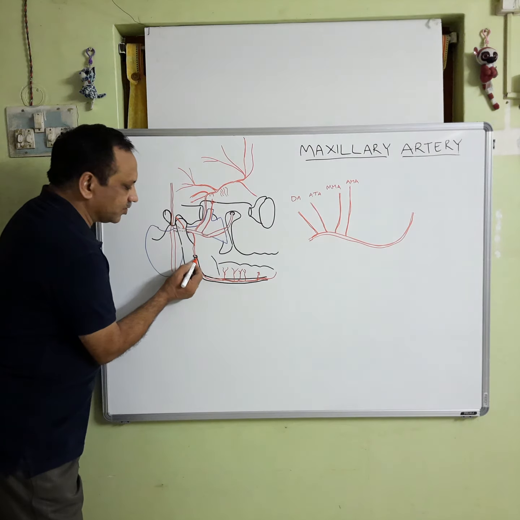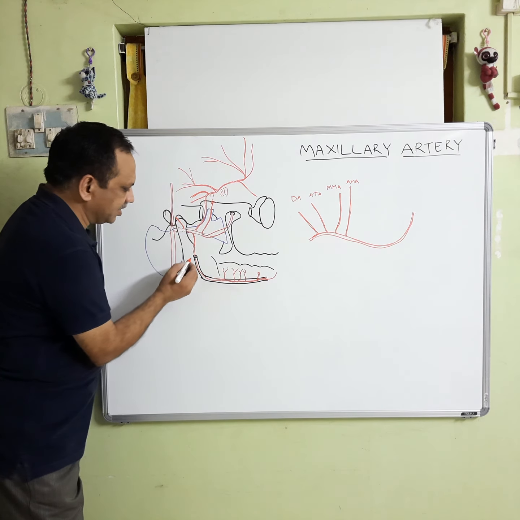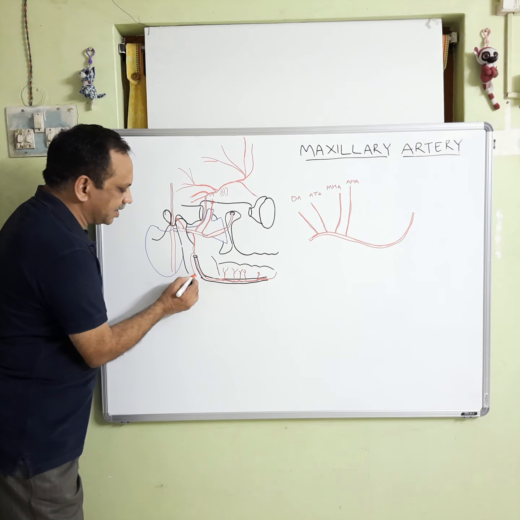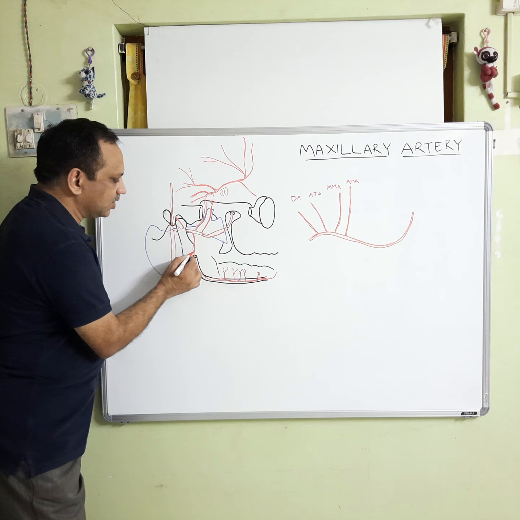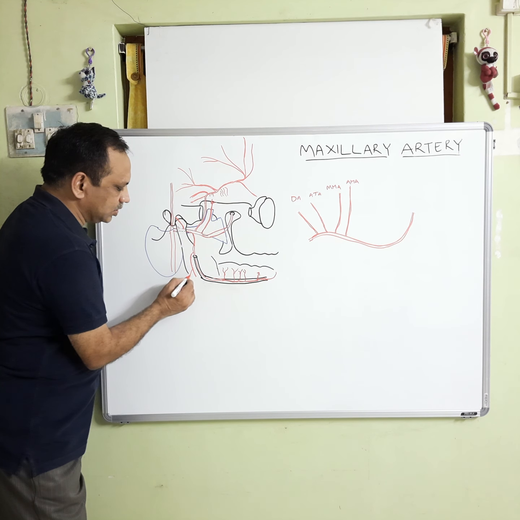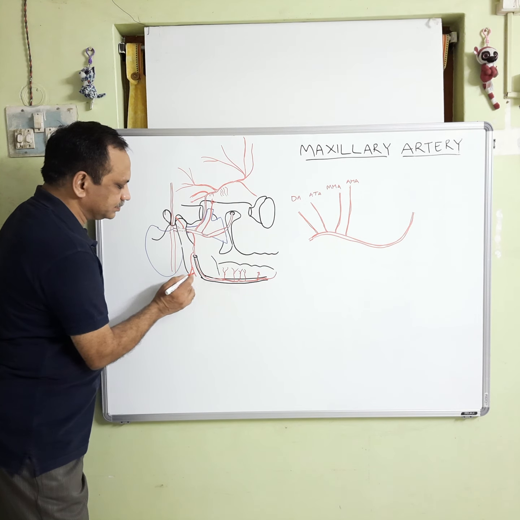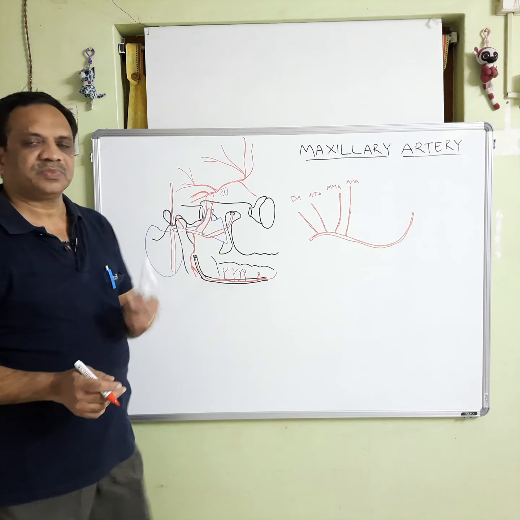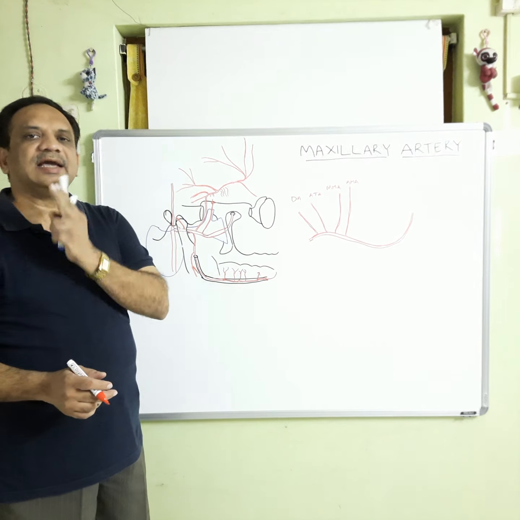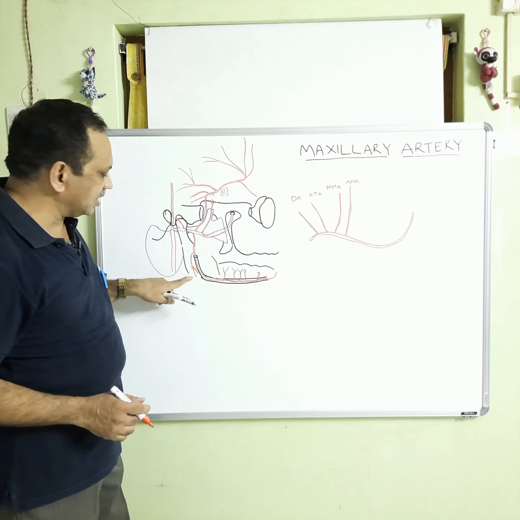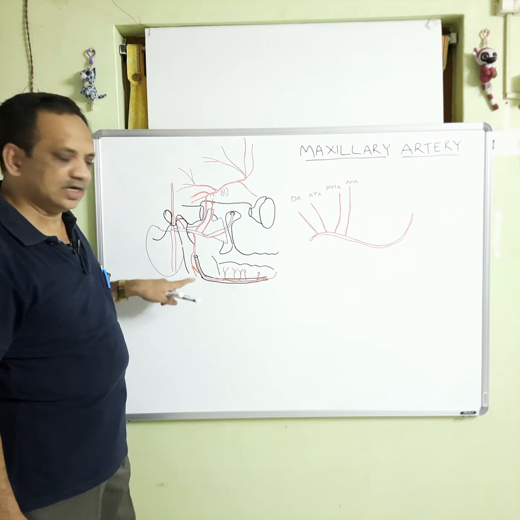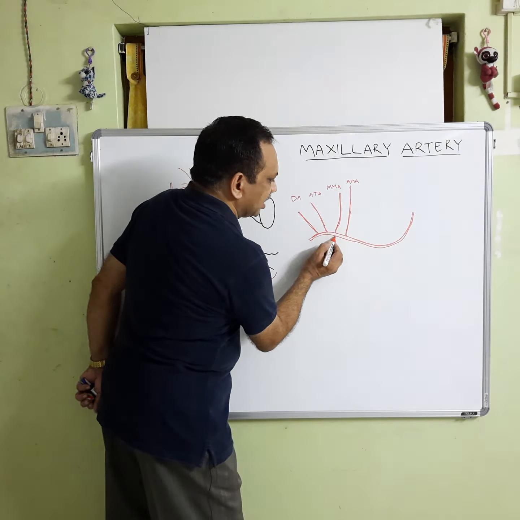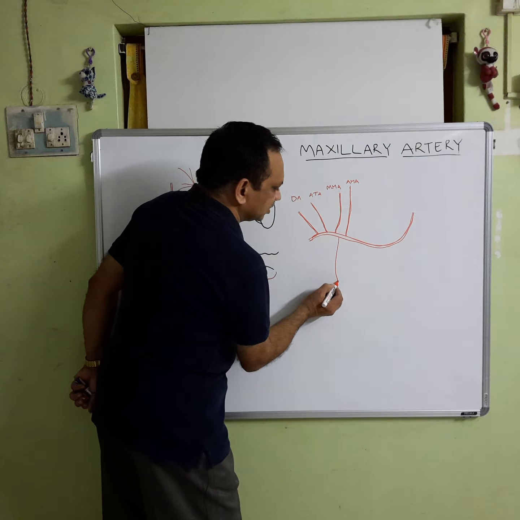Before entering into this foramen, the mandibular foramen, it gives a branch which pierces the sphenomandibular ligament to supply the mylohyoid muscle, and also a few lingual branches which supply the mucosa lining the inner aspect of the mandible. So, the mylohyoid artery and the lingual branches. So, this is about the inferior alveolar artery. So, this will be like this.